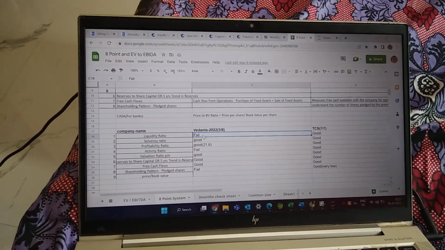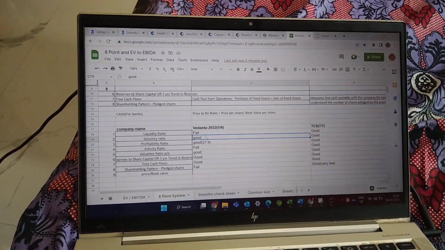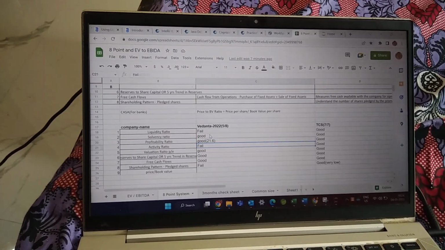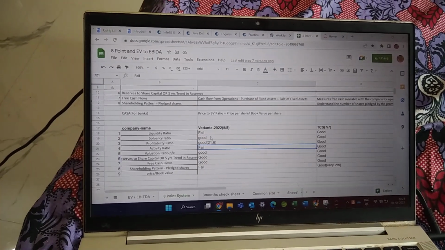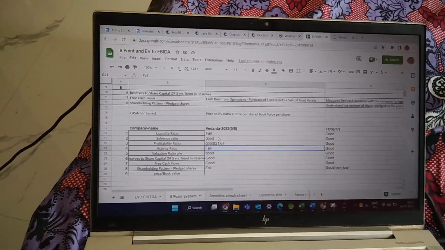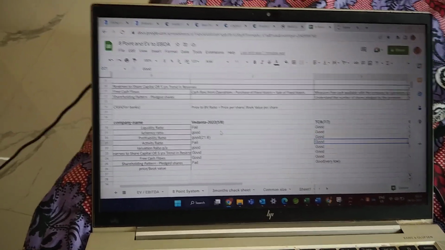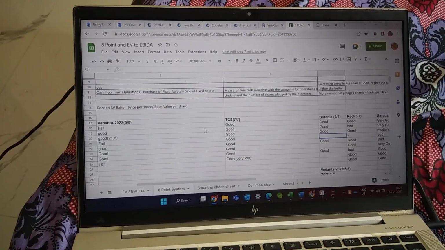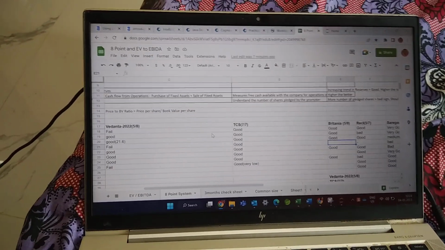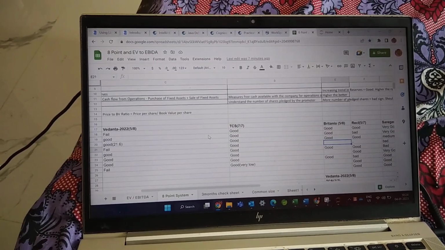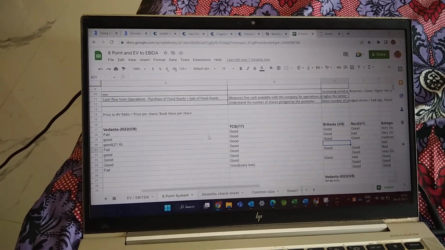It failed in the liquidity ratio and passed in the solvency, profitability, and activity ratios. If we get a 5 out of 8 score, we can name it a fundamentally very good stock. In TCS we can see it is 7 out of 8, which is actually very good. It is a very high market capitalization stock.